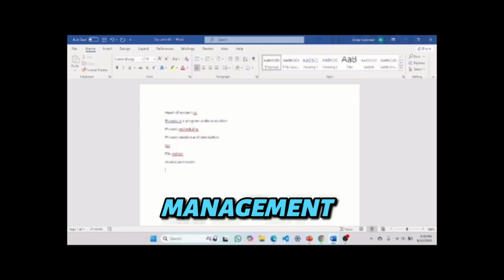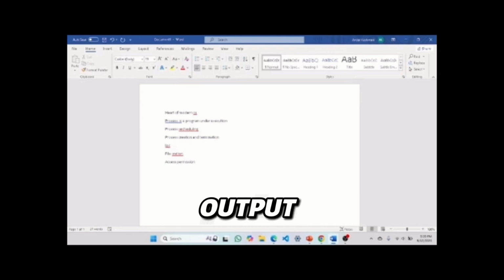Then device management, that is, input output management. Some points are device drivers, buffering and caching, allocation and scheduling. These are the main subheadings under this topic. Device management is also a different topic. We will not go in depth, we are just here for an overview of this topic.